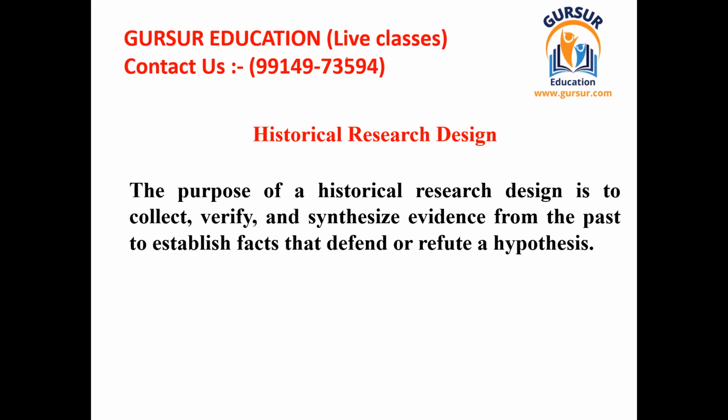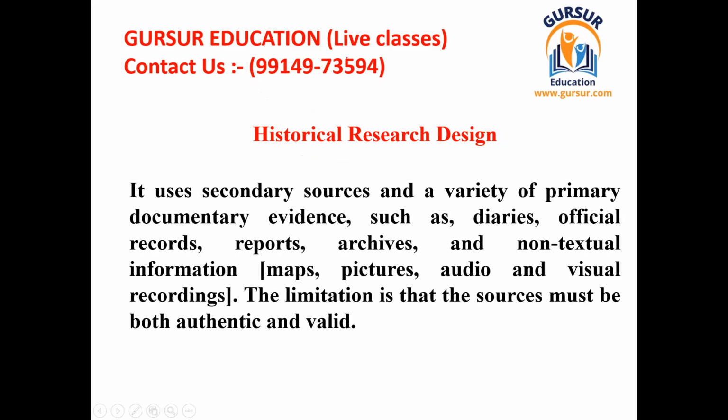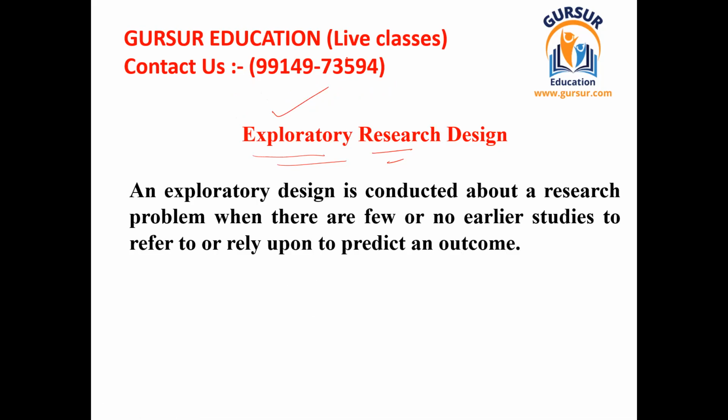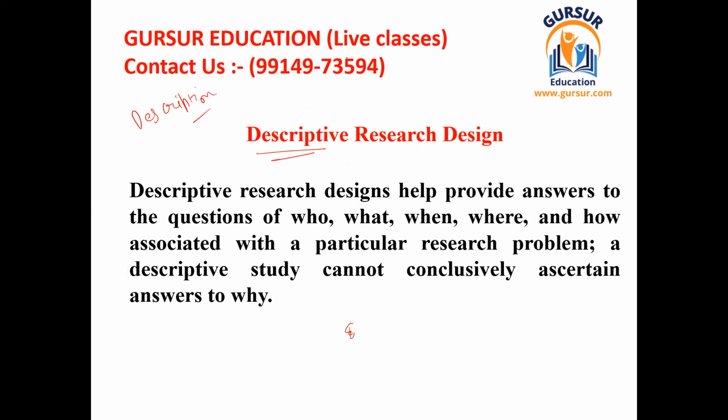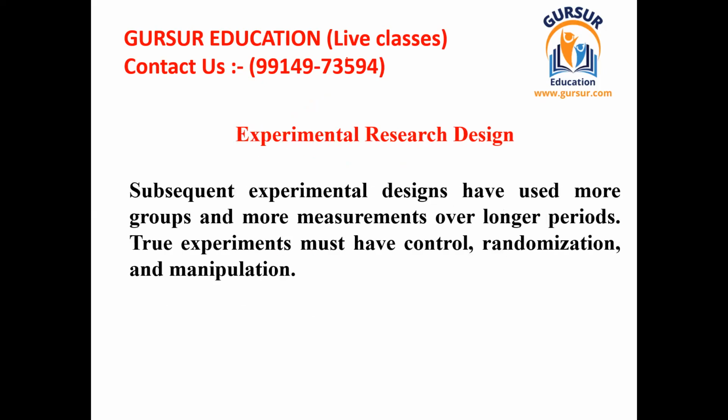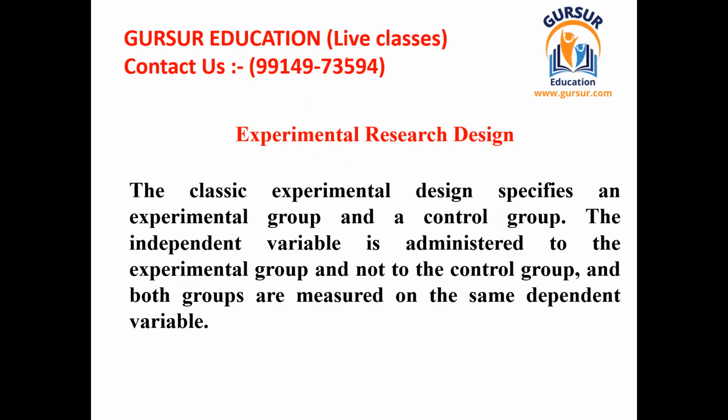So in this way, you have to comprehend and understand these research designs. Although in the notes, each and everything shall be written from the point of view of the different types of research. I know this is somewhat complicated, but I have tried my best to describe all these research designs. To conclude, experimental research design is used where we have to establish a cause and effect relationship between the variables.